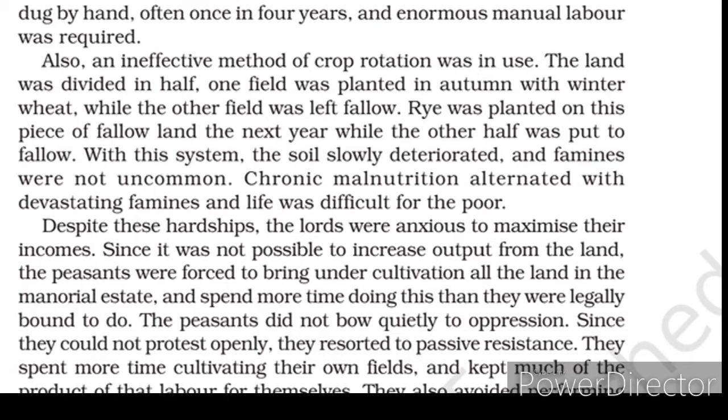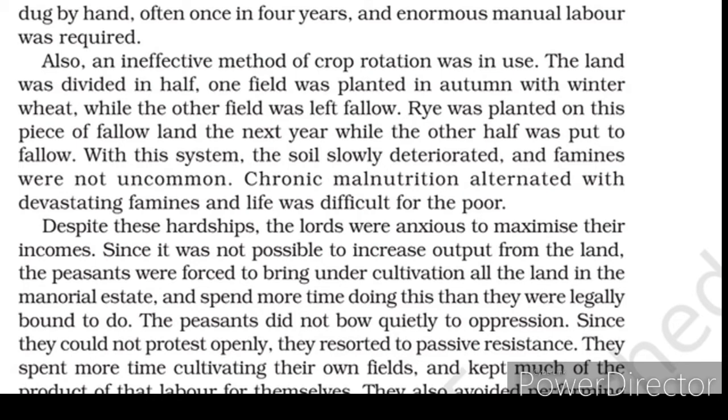Then, since there was no proper cultivation, they frequently started to face famines. That means no food, right? The demand for food was there, but they could not get proper food.